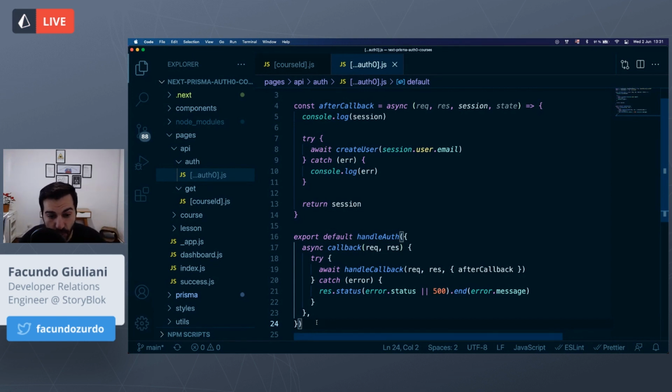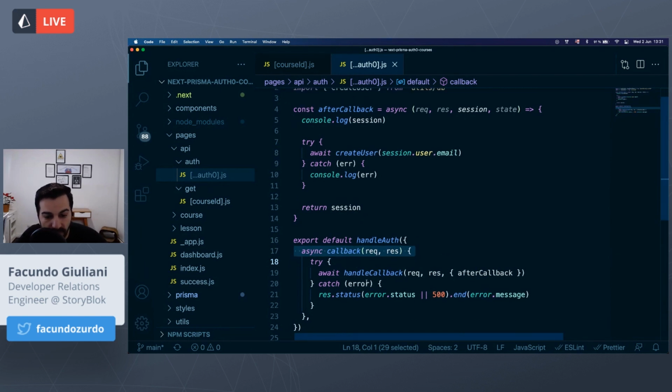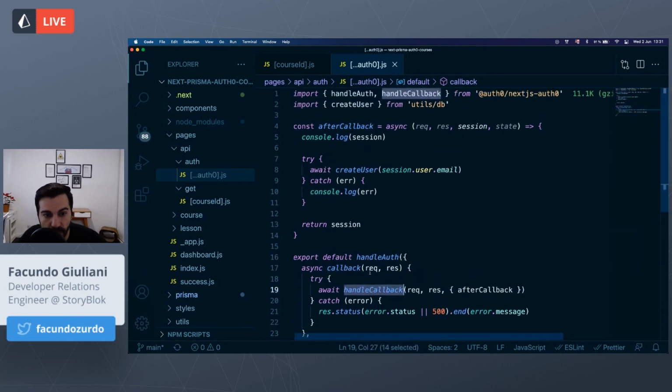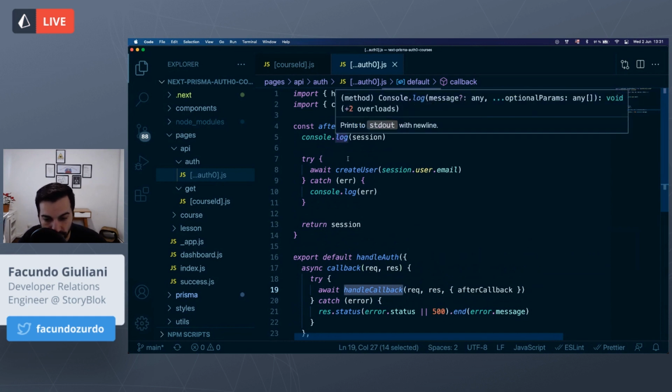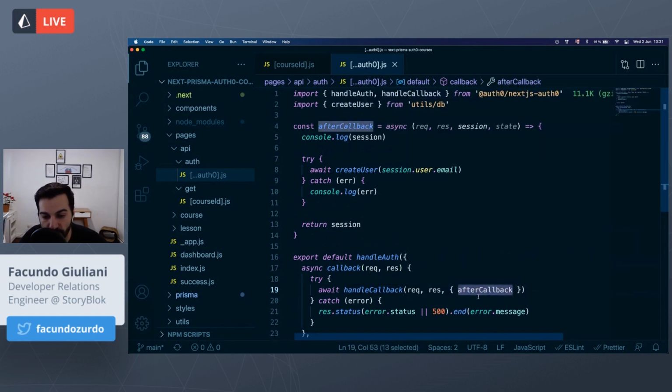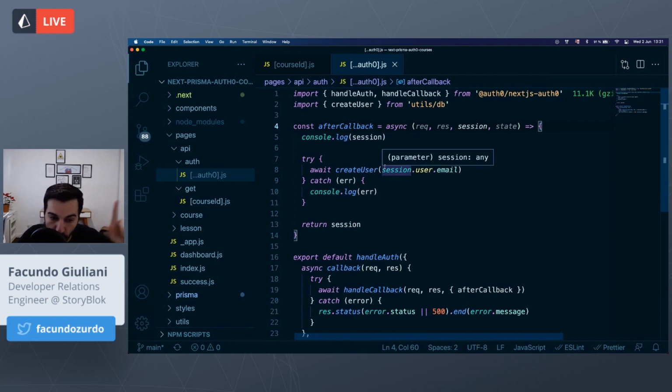After this callback, we will call a handleCallback function that will be in charge of calling this other function, afterCallback, and this function will be executed before redirecting the user to our callback URL that we defined before. And this afterCallback function will call this createUser function that we are importing from a utility file that we have in our application.